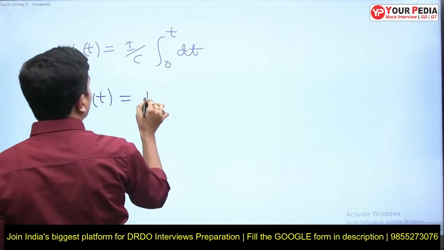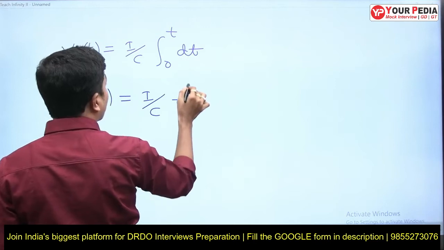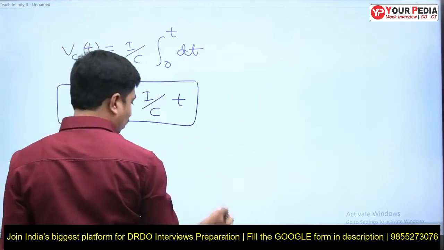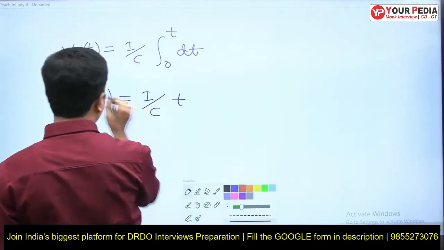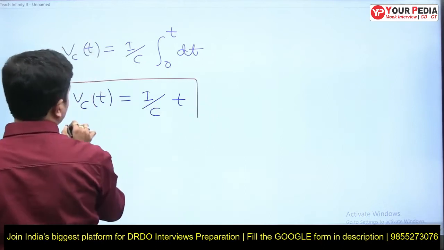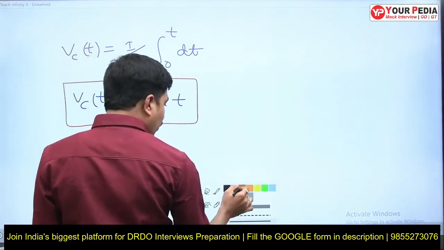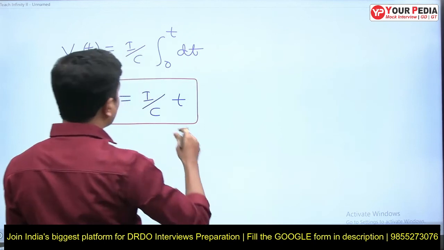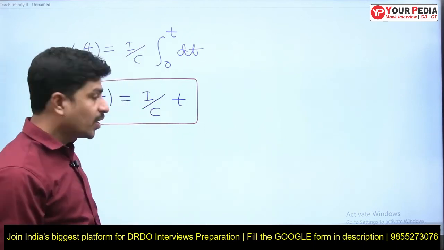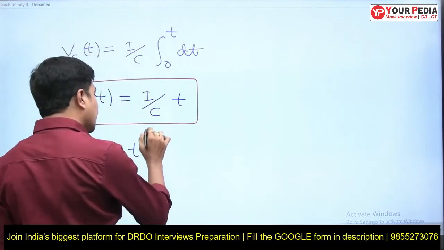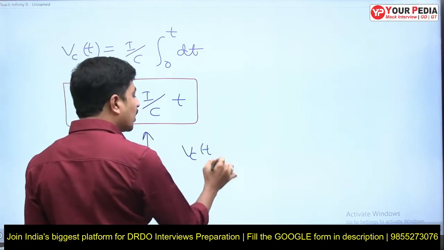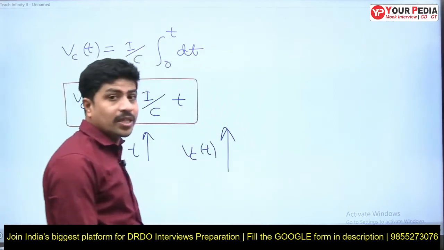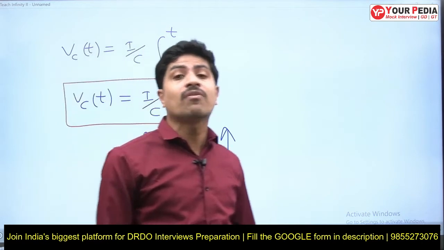Vc of t is equal to I by C into t. Observe it carefully. Now, if you keep this switch closed for a long time, as t increases, Vc of t will increase. After some time, it is going to exceed the safe limits of voltage.